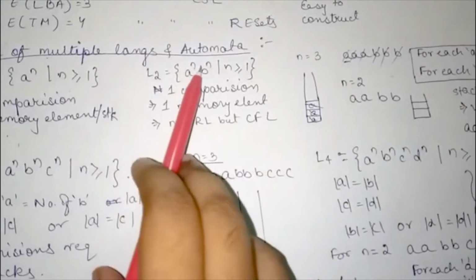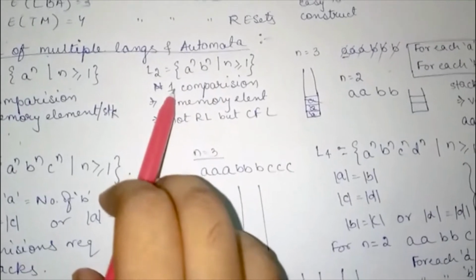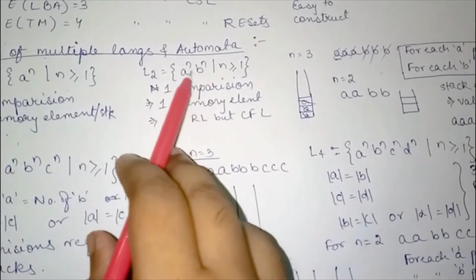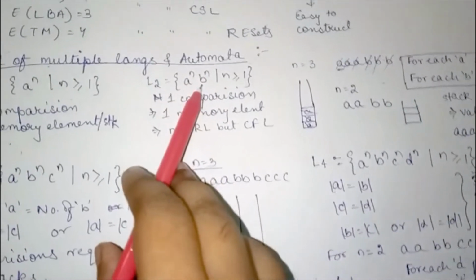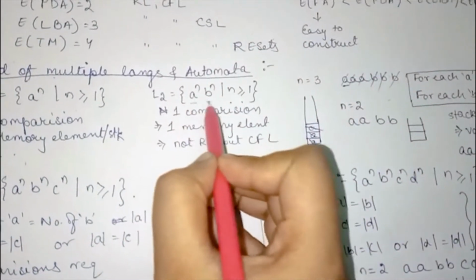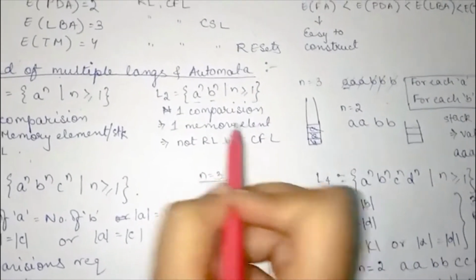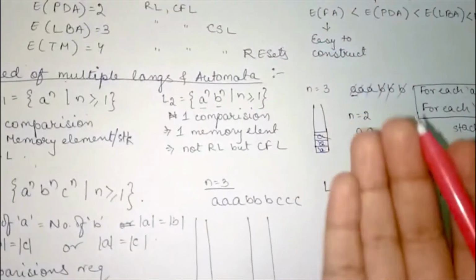Next we have a to the power n, b to the power n. Here we have to compare the number of a's with the number of b's. So one comparison is required for a's and b's. So one memory element will be used, therefore it is not RL but the next step, that is CFL.